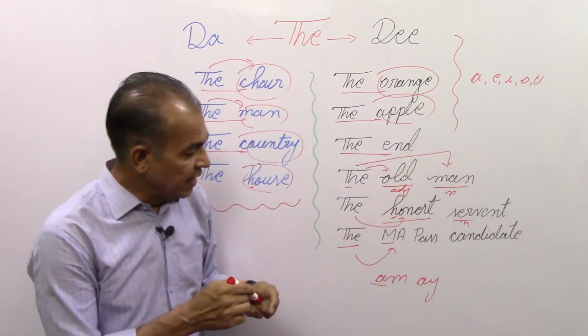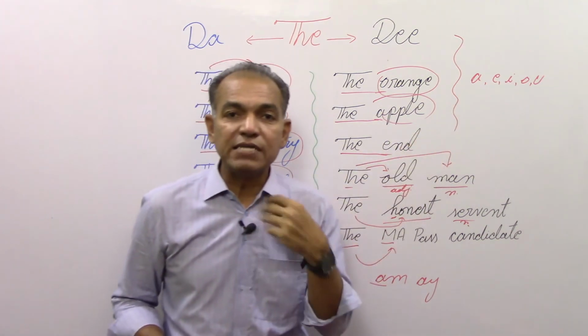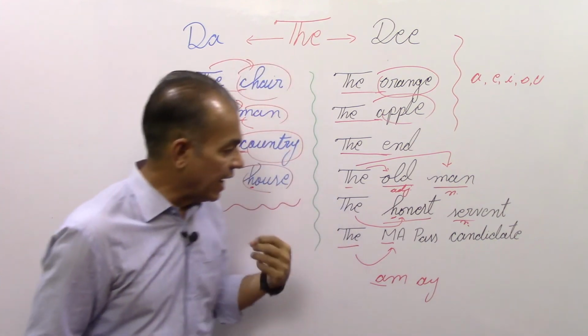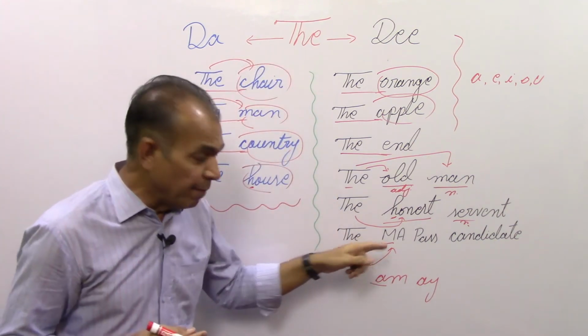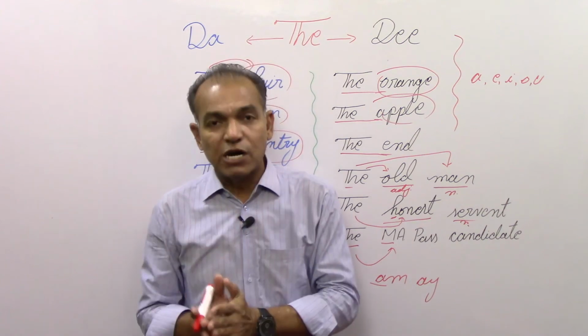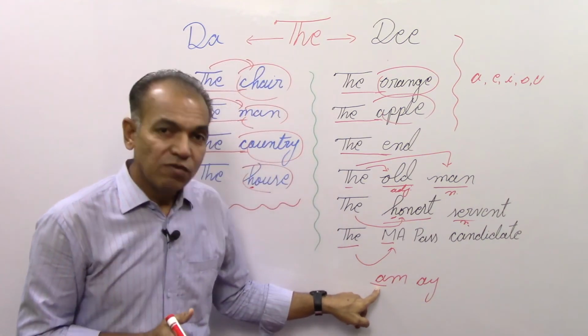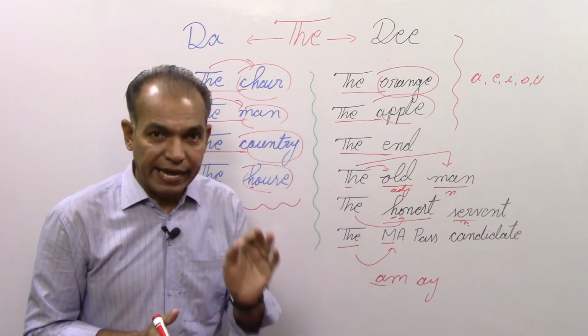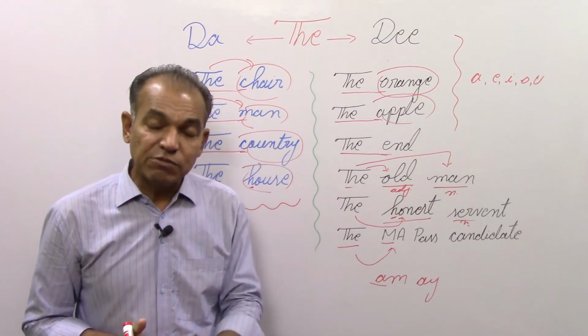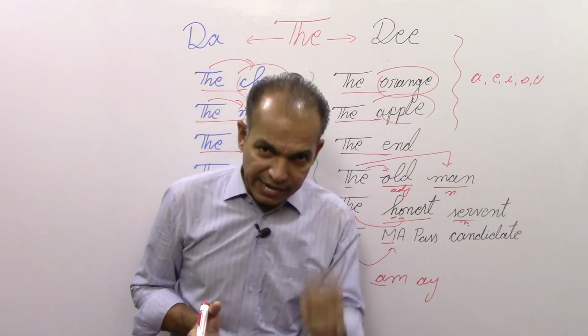When I say M-A, M begins with a vowel sound, the sound of A.